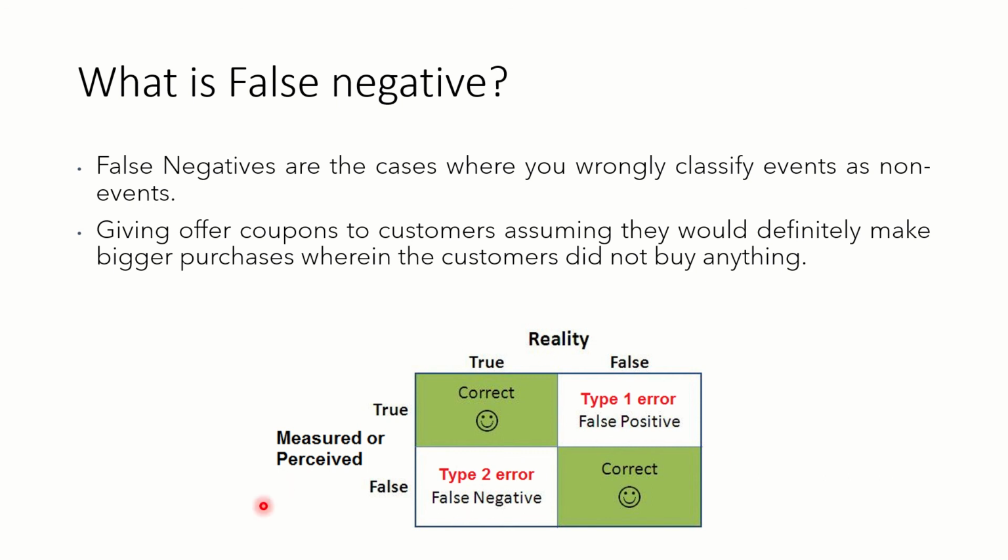That's it. You can see that here. The reality is, you can see that here. What we have understood is false, and if it is true, we call it false negative. If our measurement is false, if our understanding is false as well as the reality is false, that is okay. That's perfectly fine. So in the previous case, if both are true, that is fine. In this case, if both are false, that is fine. But when it goes negative, it's wrong. It's called false negative. That leads to disturbance.